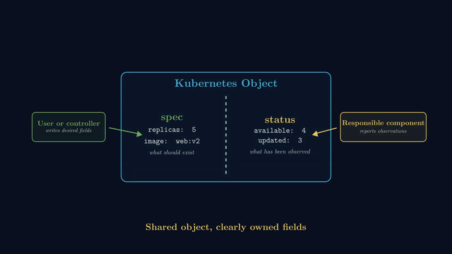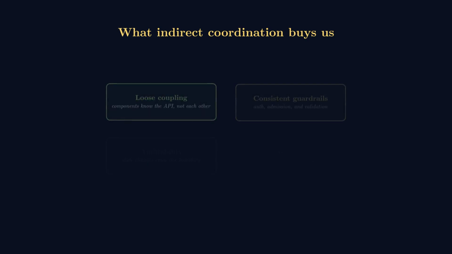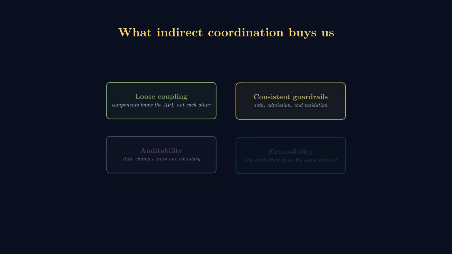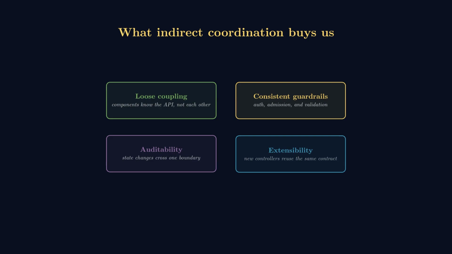This controlled indirectness creates 4 major benefits. Components become loosely coupled. Security and policy are applied consistently. State changes can be audited. And new controllers can join the system by understanding the API without changing every existing component.